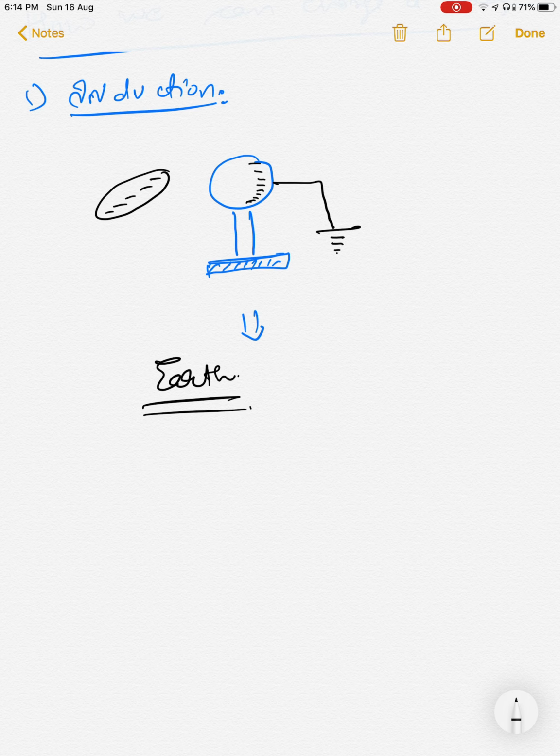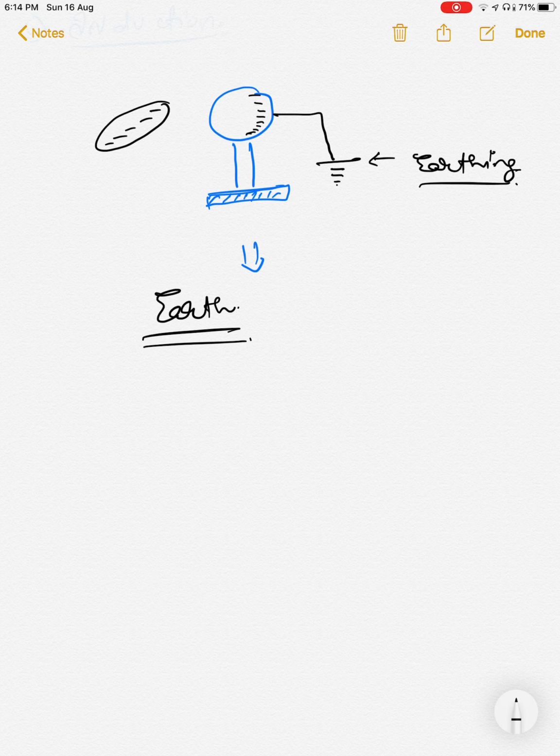This is the symbol, and it is called earthing. So you can transfer this charge to the earth. The negative charge which was present at one corner because of the repulsion from this body, this whole negative charge will transfer to the earth. So this body has a deficient amount of negative charge.